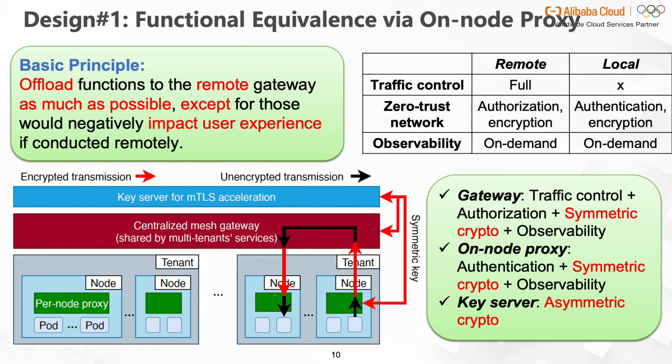To further reduce the resource consumption of the on-node proxy, we offload compute-intensive asymmetric crypto to dedicated hardware, which is called the key server. We report deployment issues of the on-node proxy and key server in the paper.